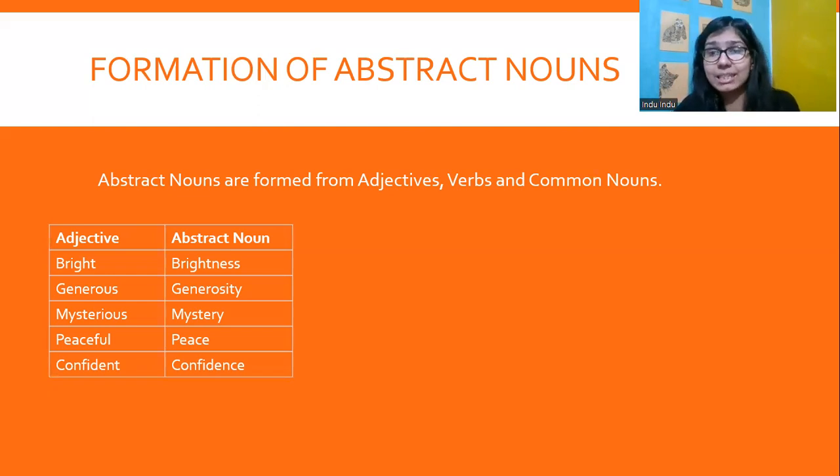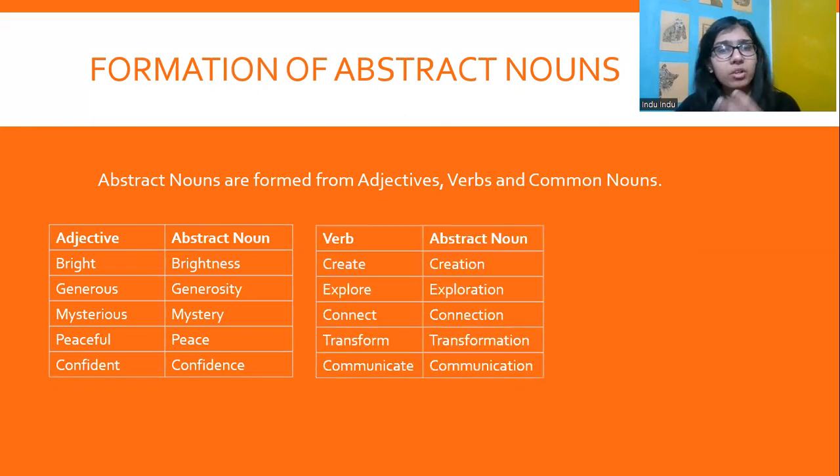The world needs peace. Confident is an adjective. She is quite confident for the interview. Confidence is an abstract noun. All of the candidates showed confidence in the interview. So confidence is an abstract noun.